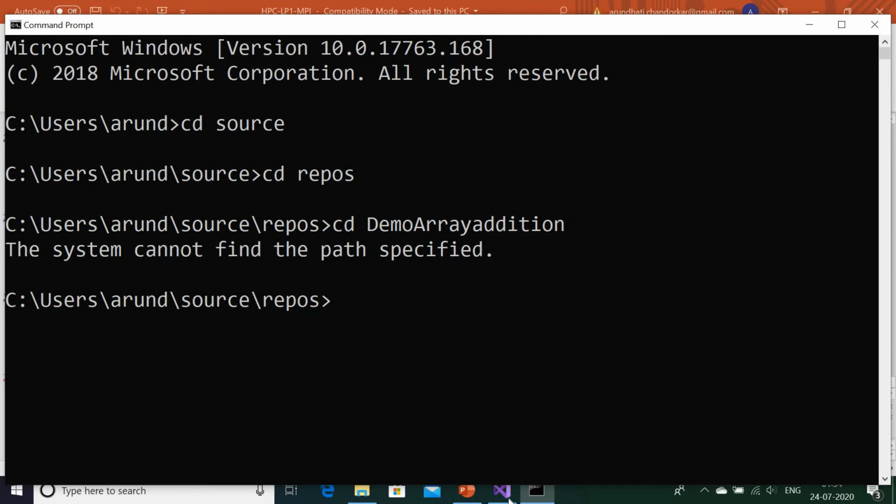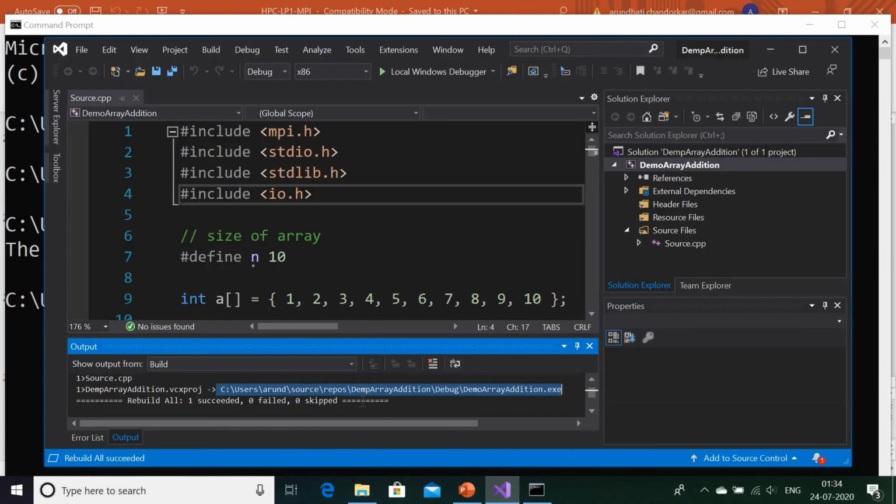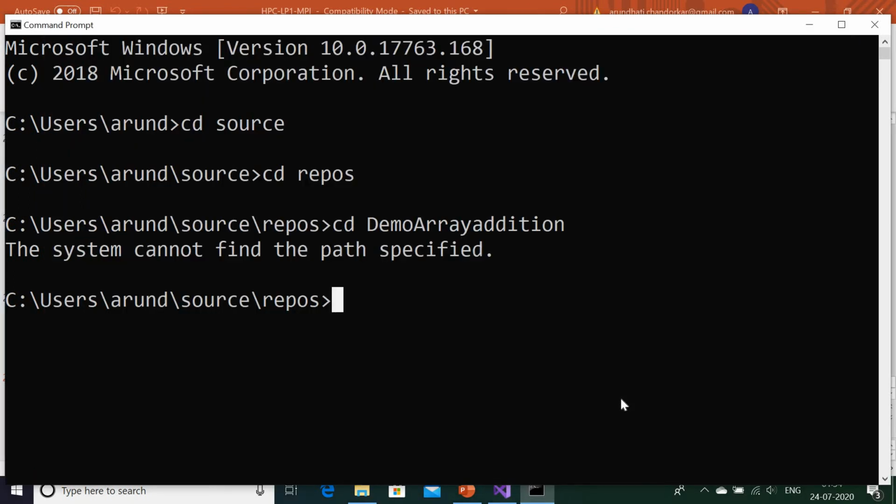ARR addition. Let me check. It is DEMP. By mistake, it is DEMP. Sorry. It was a typo: the name, instead of demo, I typed DEMP, and I forgot to fix it. So DEMP is in this directory, but the name of the project I have changed. So please bear with it.